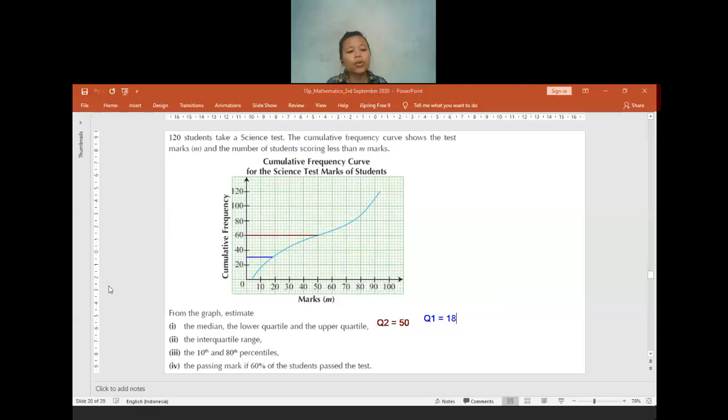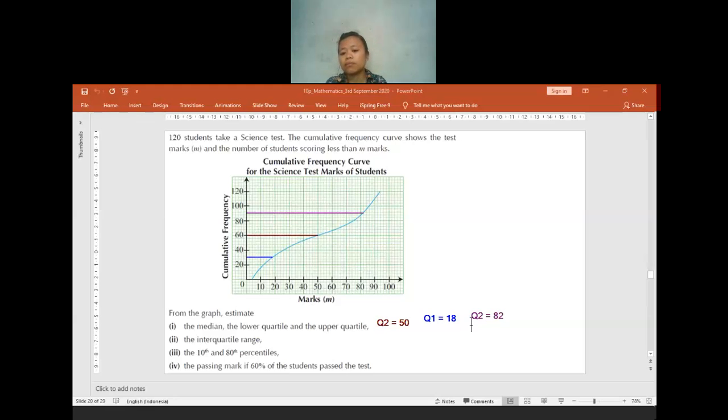Now what about the Q3? What number do I have to use to check? 90. Okay, so we have to make a line at 90. So at 90, we connect it. So what is the marks for the Q3? Yeah, the Q3 will be equal to 82.